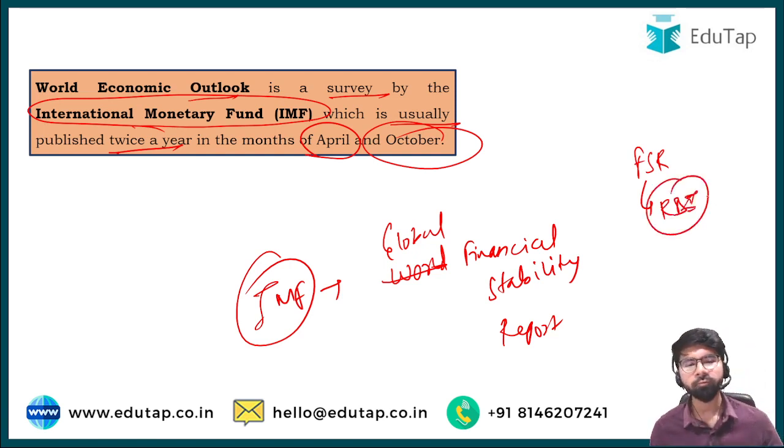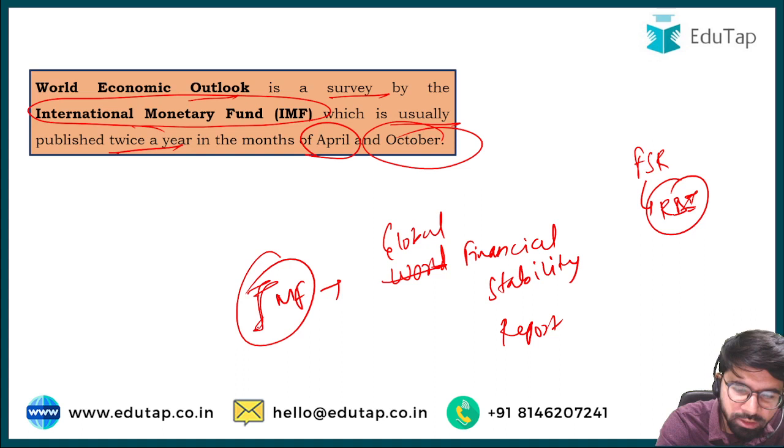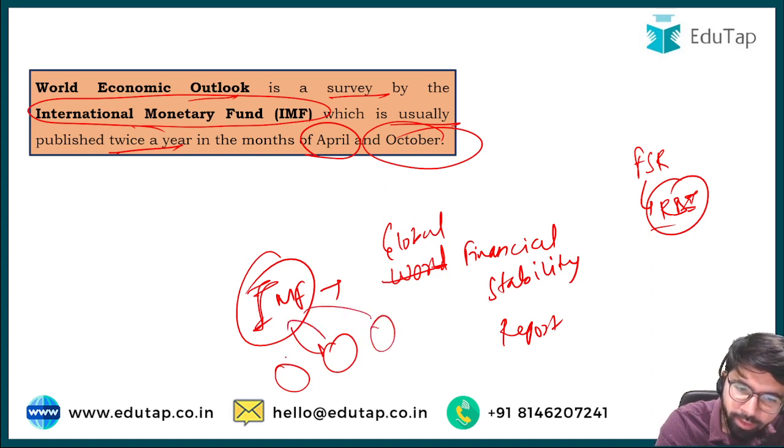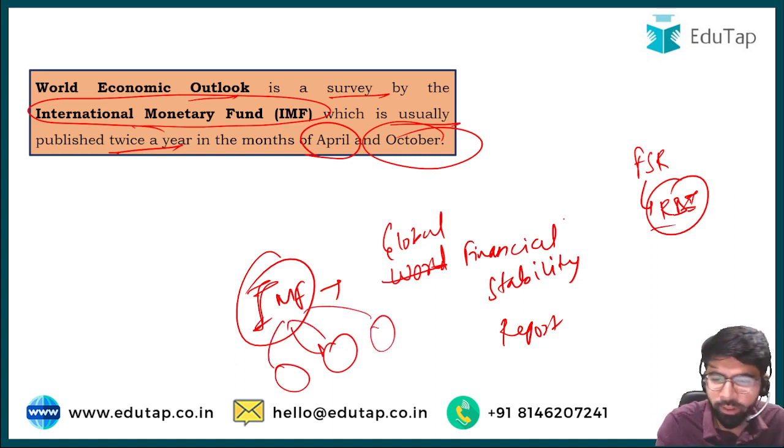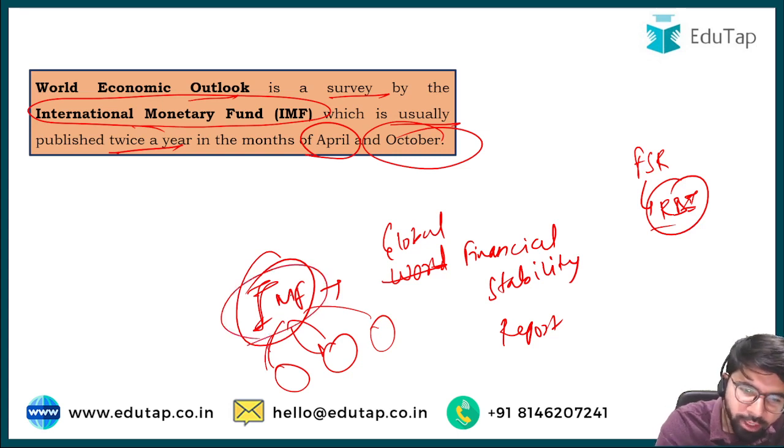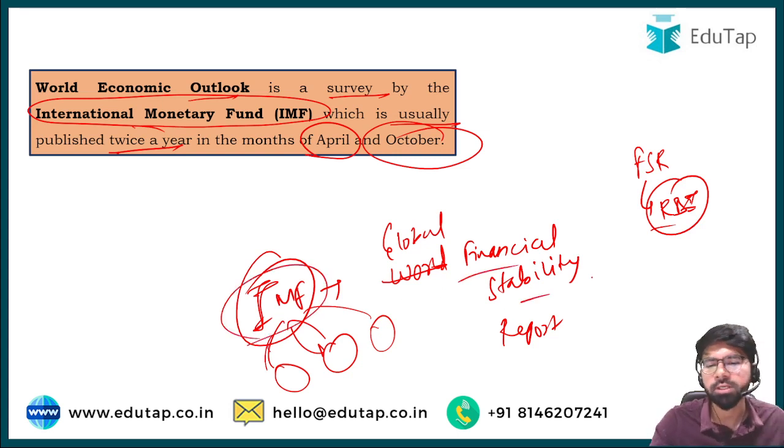The working of the IMF gives us an idea that the central banks of the respective countries, for example the Indian central bank is the RBI, and the central banks of China and the USA, all give reports conveying the different activities that are happening within their economies, and based on that the IMF will come up with the Global Financial Stability Report.